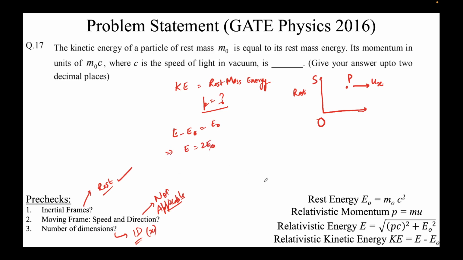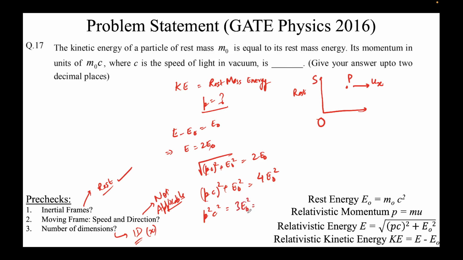Okay. Now I'll write the expression for E. E expression is square root of (PC) whole squared plus E naught squared, equal to 2 E naught. If I take the square on both sides, this will become (PC) whole squared plus E naught squared equals 4 E naught squared, right? Taking the terms across, I'll write P squared C squared equal to 3 E naught squared.